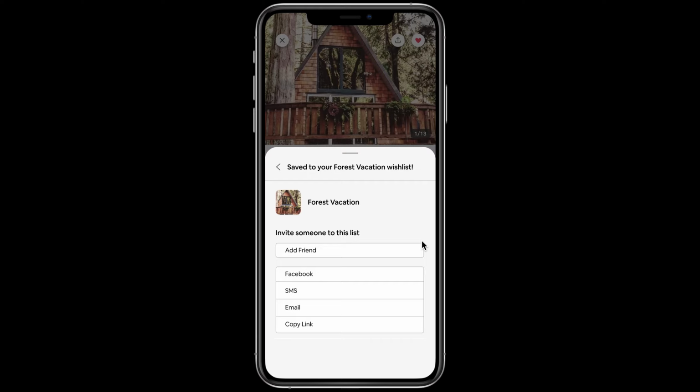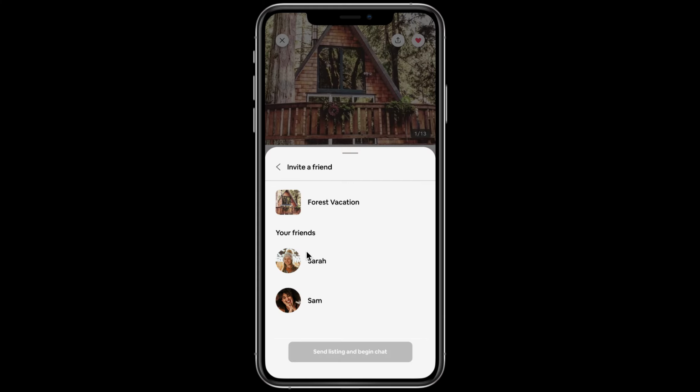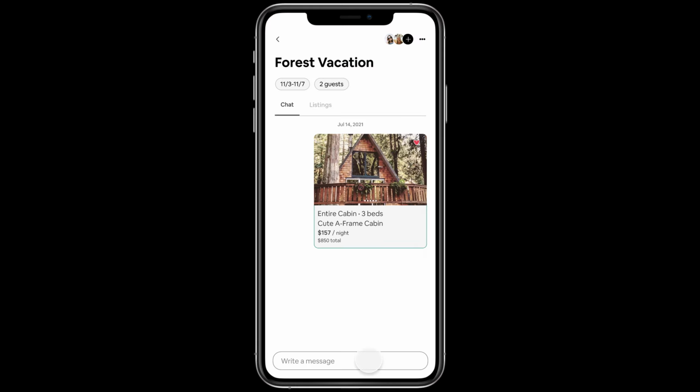From there, instead of going back to the listing like it would currently, the user is prompted to add a friend through a variety of options, but they can also have friends directly in the app that they might travel the most with. Choosing friends is easy, and users are able to quickly share the listing and begin chatting.